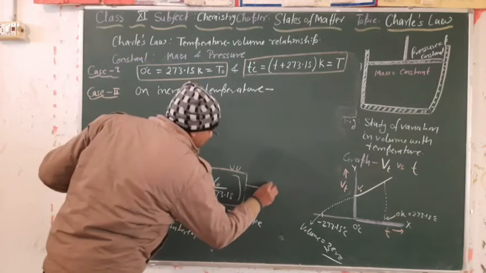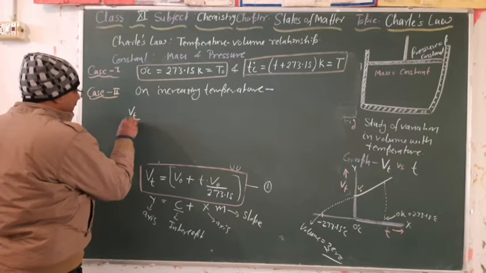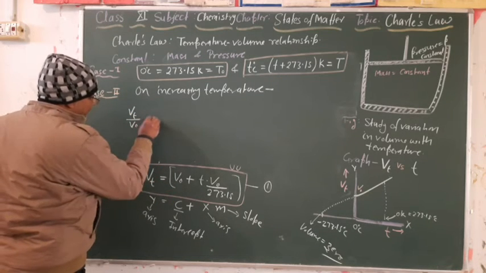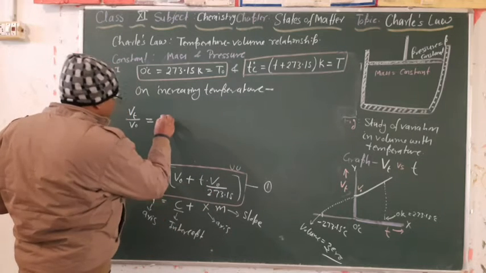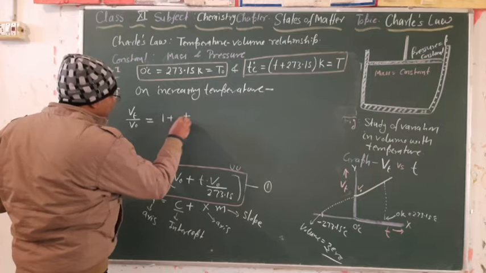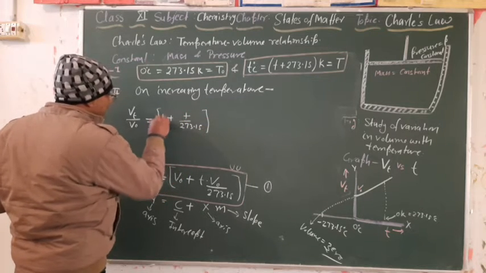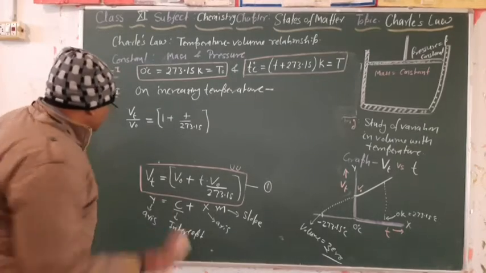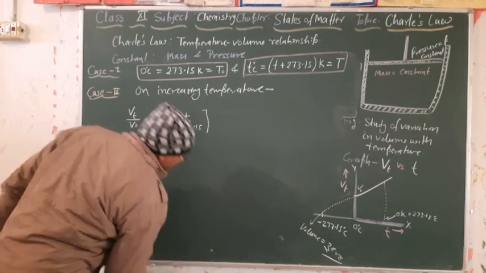Write this as equation 1. Taking V naught common, Vt divided by V naught is equal to 1 plus t divided by 273.15. Is it clear? Now what conclusion can we make from this expression?